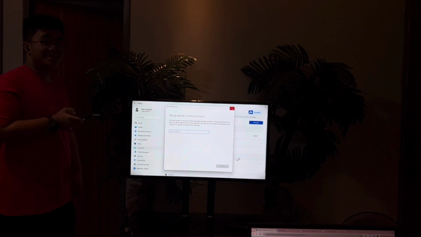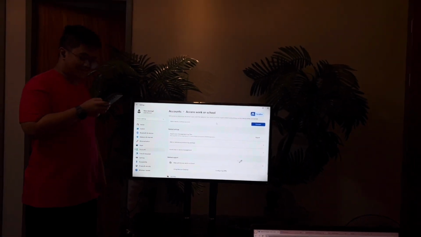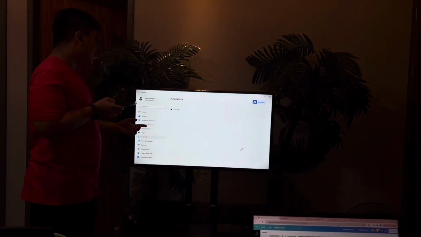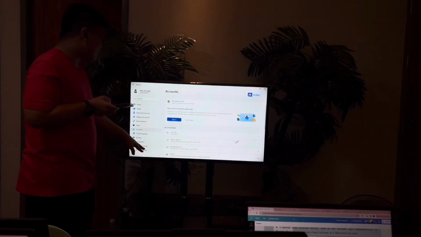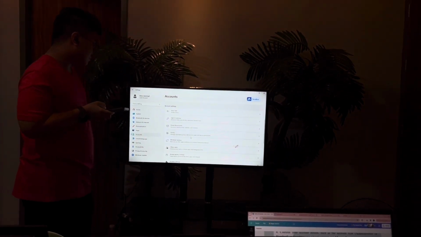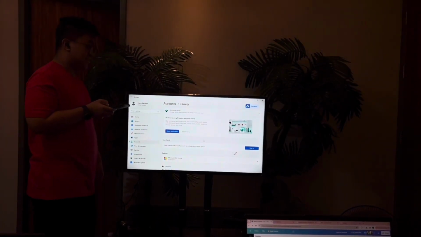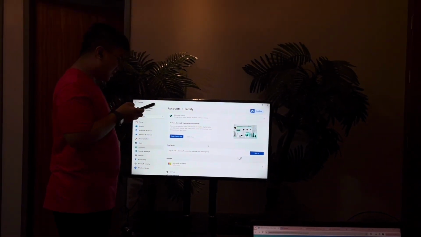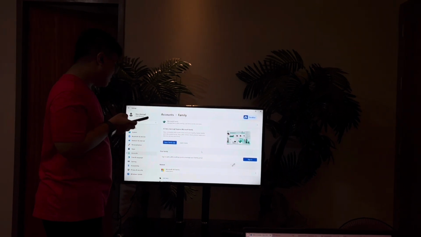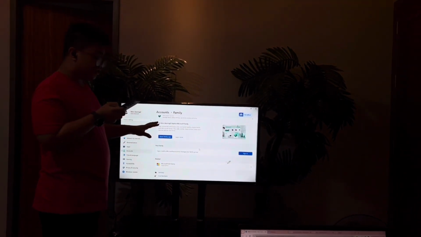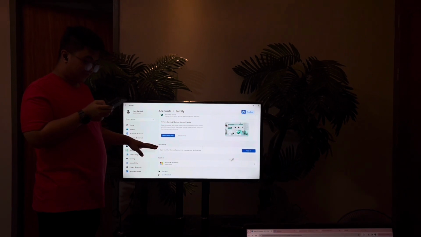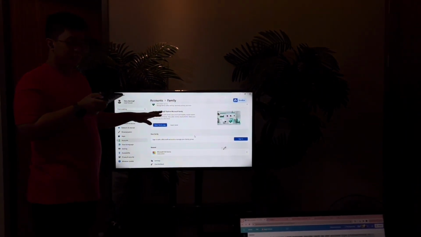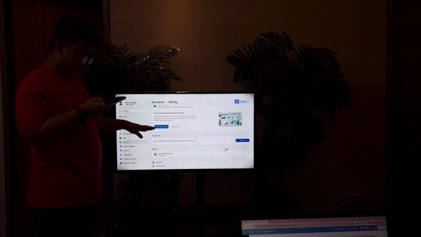Next is the hardest part, connecting to a family account. Here, you just have to go to Accounts and then go to Family. This is usually done if you sign in with a Microsoft account. Then click on add someone. However, since the computer is currently using a local account, it won't show anything.